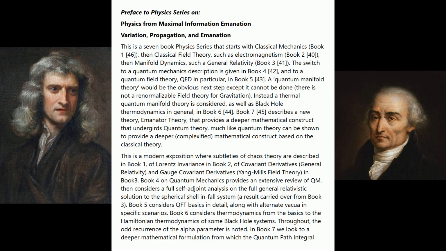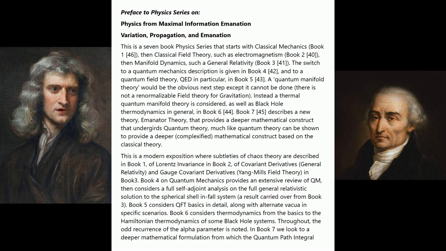particular, in Book 5. A quantum manifold theory would be the obvious next step, except it cannot be done. There is not a renormalizable field theory for gravitation. Instead, a thermal quantum manifold theory is considered, as well as black hole thermodynamics in general, in Book 6. Book 7 describes a new theory, emanator theory, that provides a deeper mathematical construct that undergirds quantum theory. Much like quantum theory can be shown to provide a deeper, complexified, mathematical construct based on the classical theory.